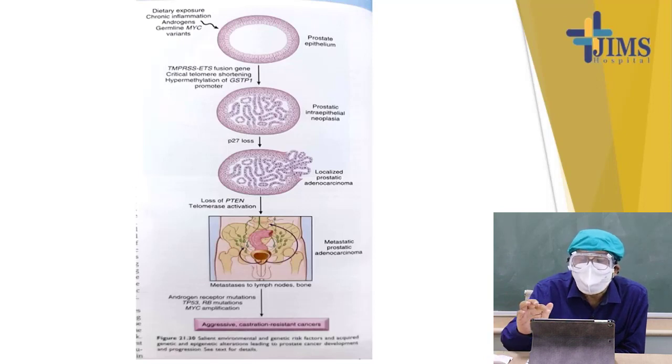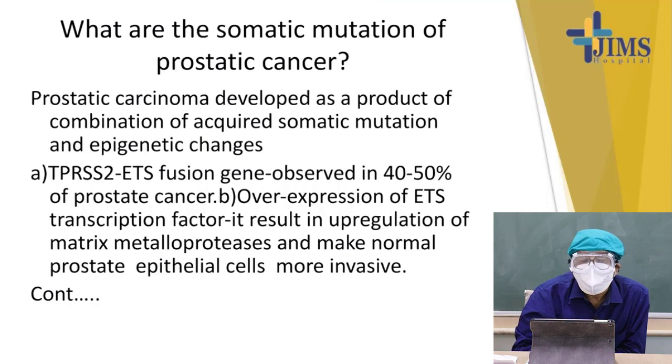So we see that from prostatic epithelium to aggressive castration resistant prostatic carcinoma, there are different genetic mutations and fusions, and loss and activation of genetic and epigenetic phenomena. What are the somatic mutations of prostatic carcinoma? Here I have already discussed.